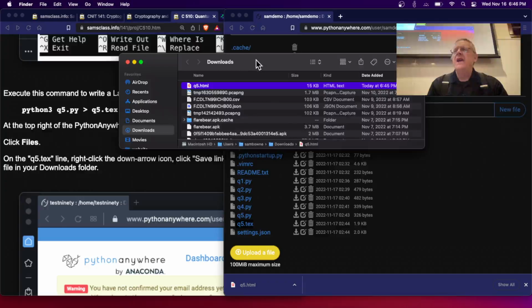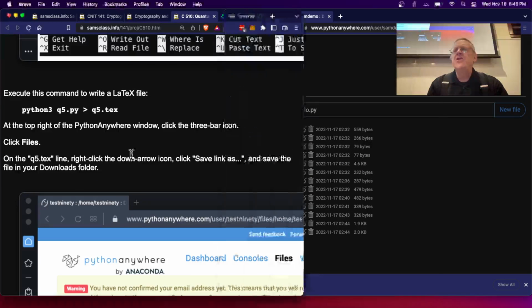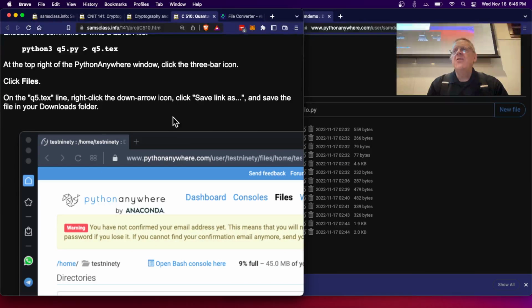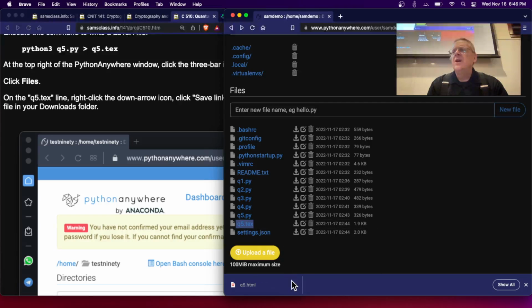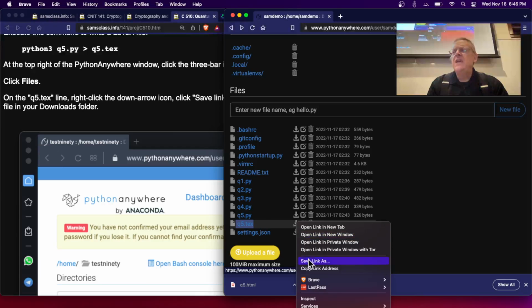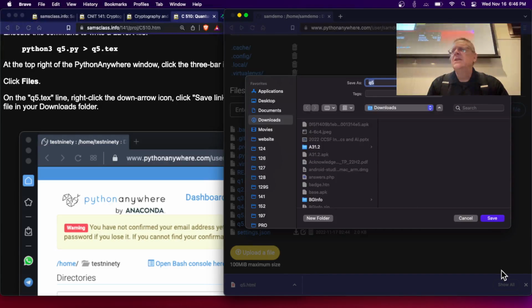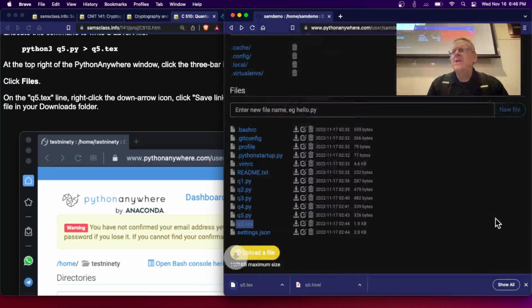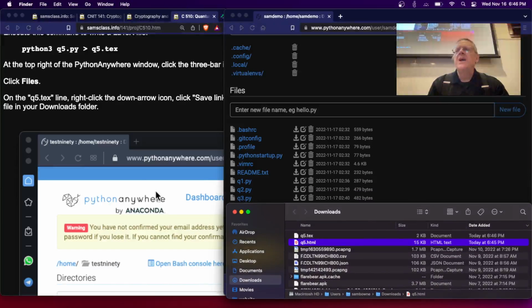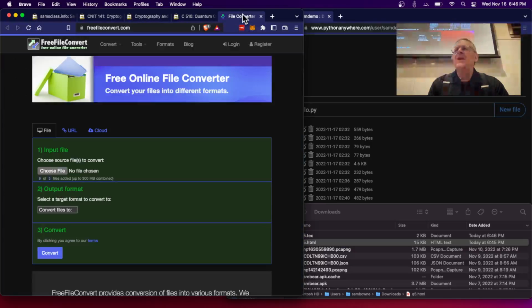All right, let me try again. Let's see if my instructions do me any good. Right-click the down arrow and save link as. All right, let's try that. Right-click the down arrow. Save link as. Save that, and we'll see what the... there's the text file. That's what you need. Okay, good. So now I've got the text file here, and I can now upload it here in this file